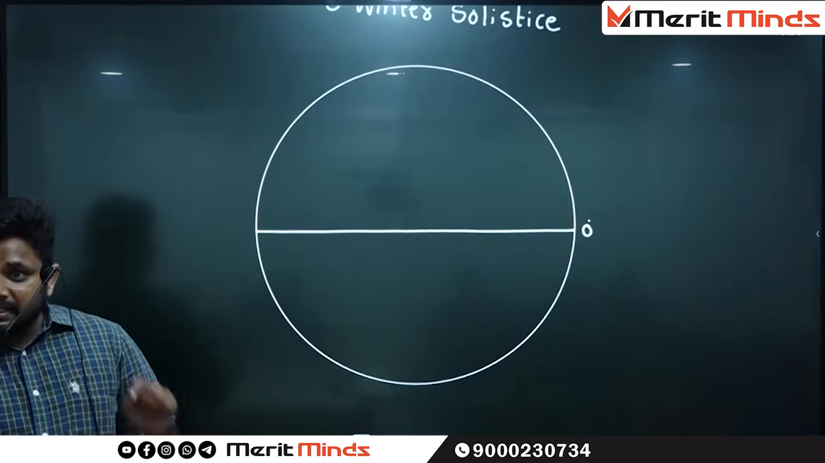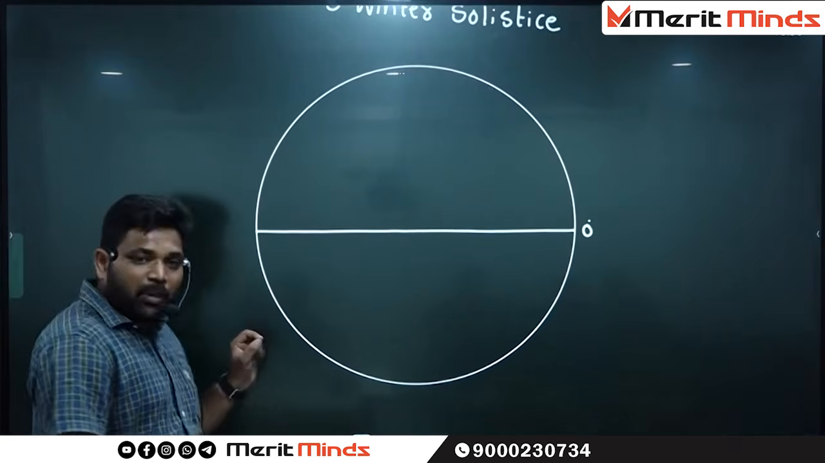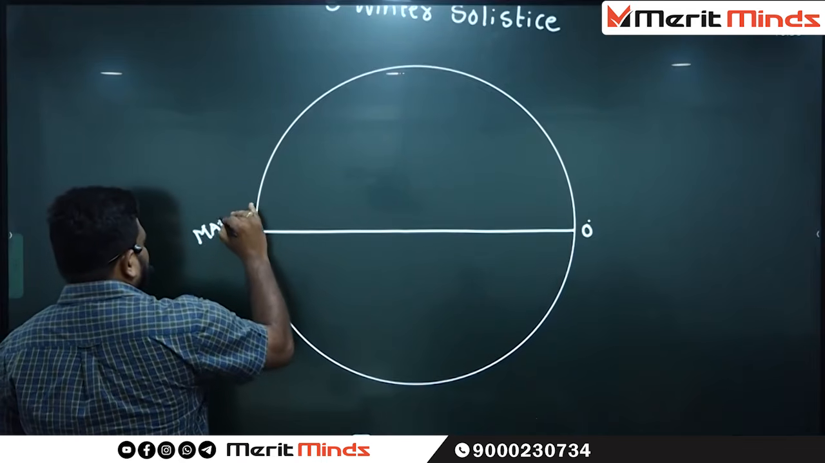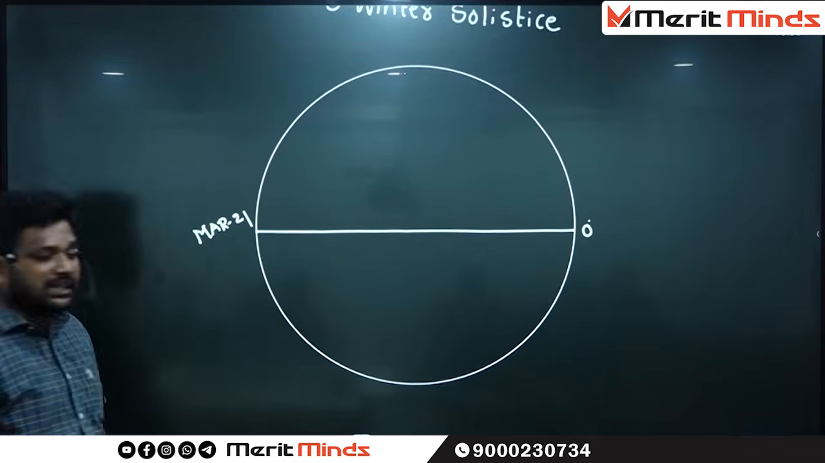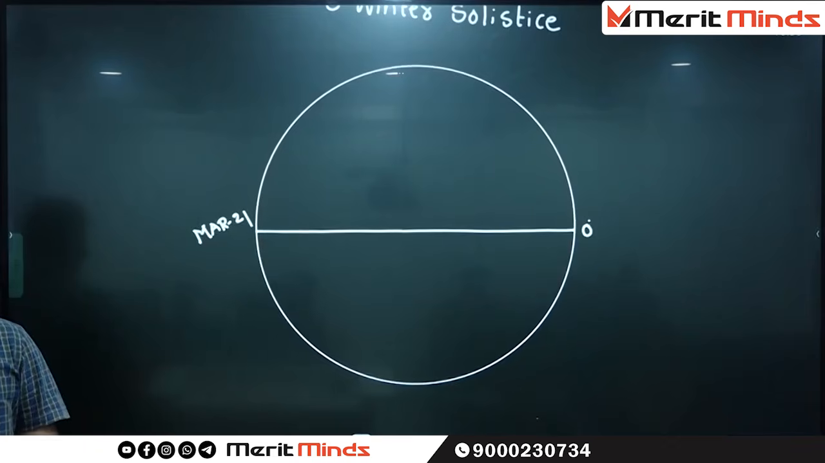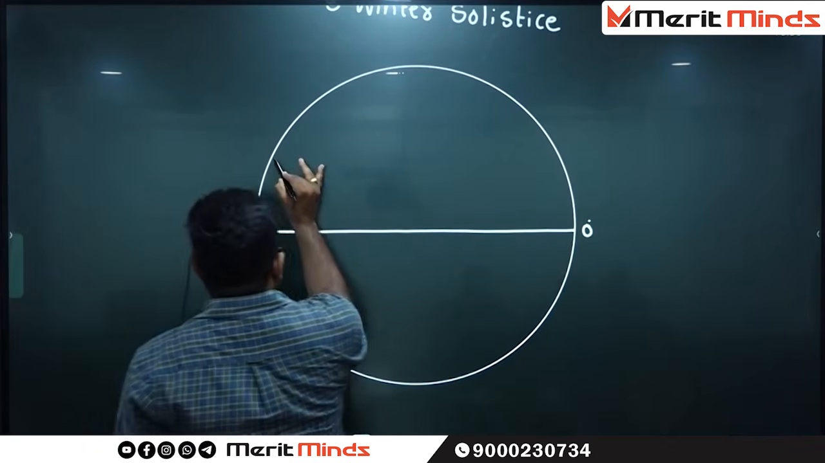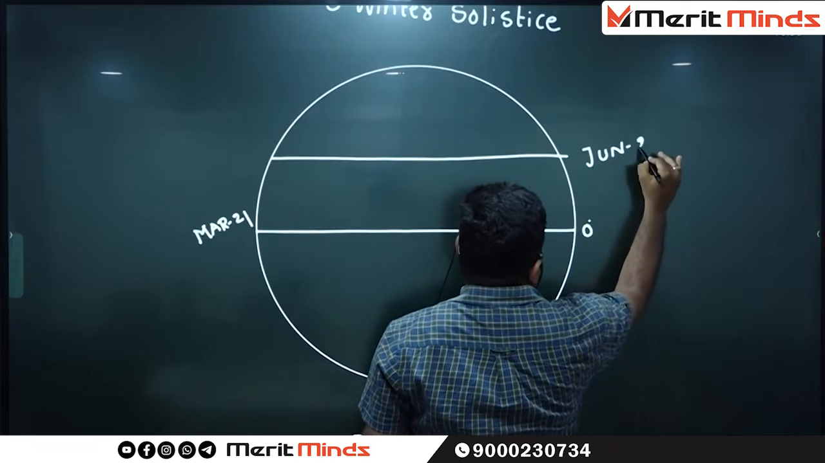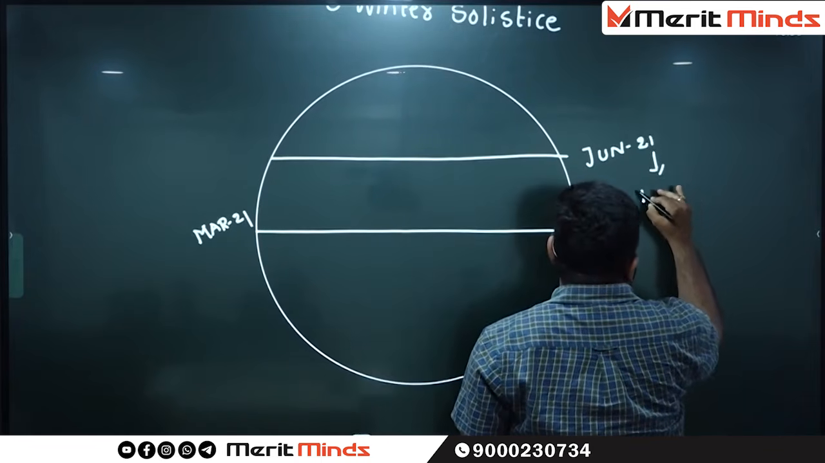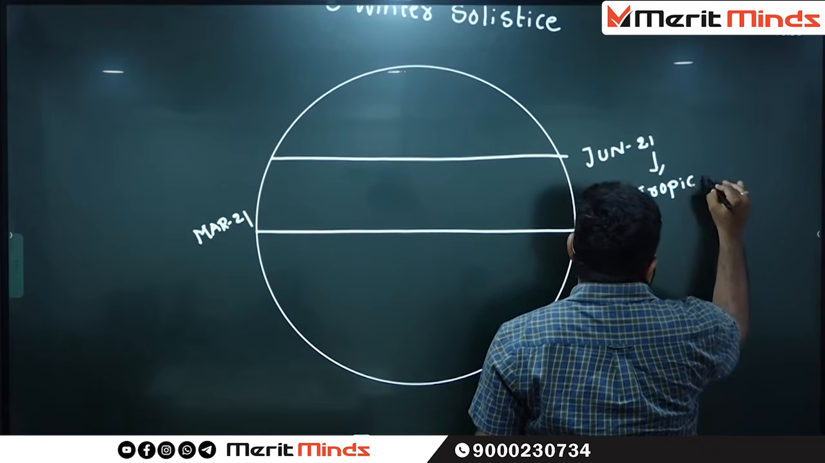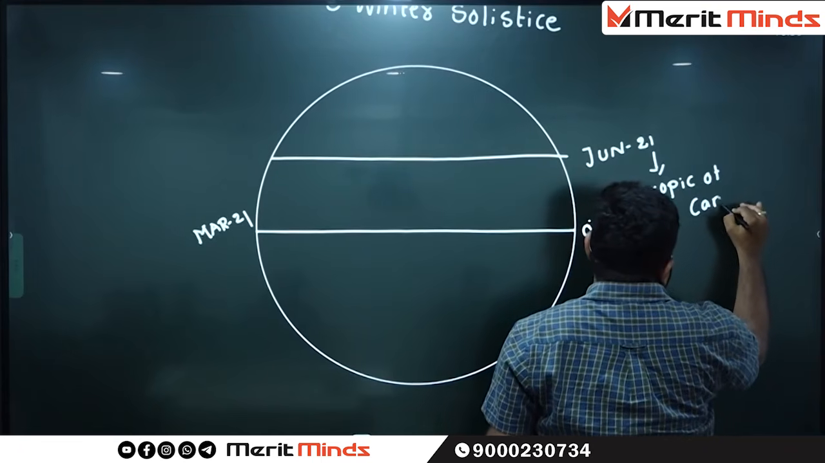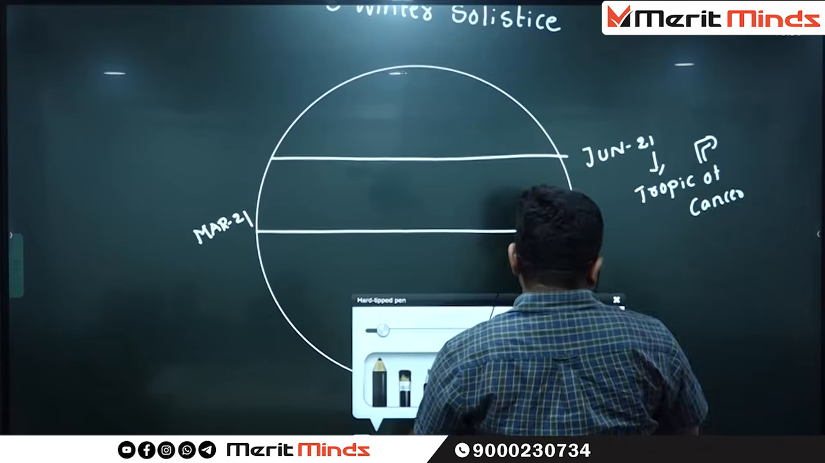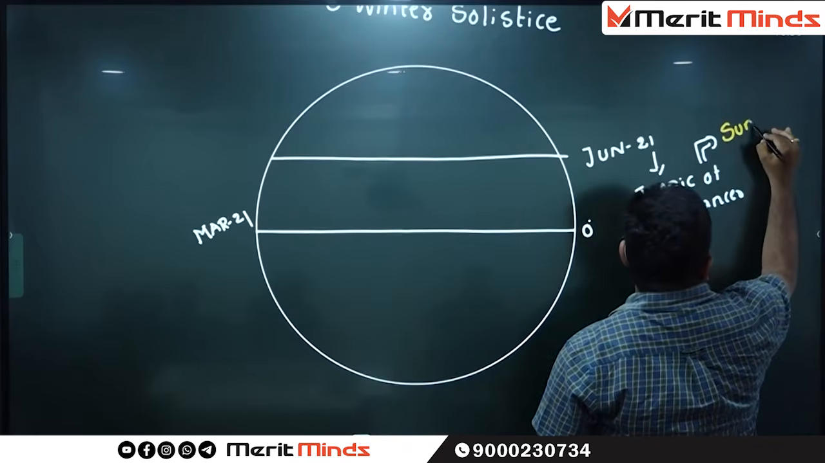Exactly at one particular time, March 21st, where are the sun rays falling? Geographical equator. By the time of June 21st, where are the sun rays falling? That particular event is called as summer solstice. What is that event? Summer.